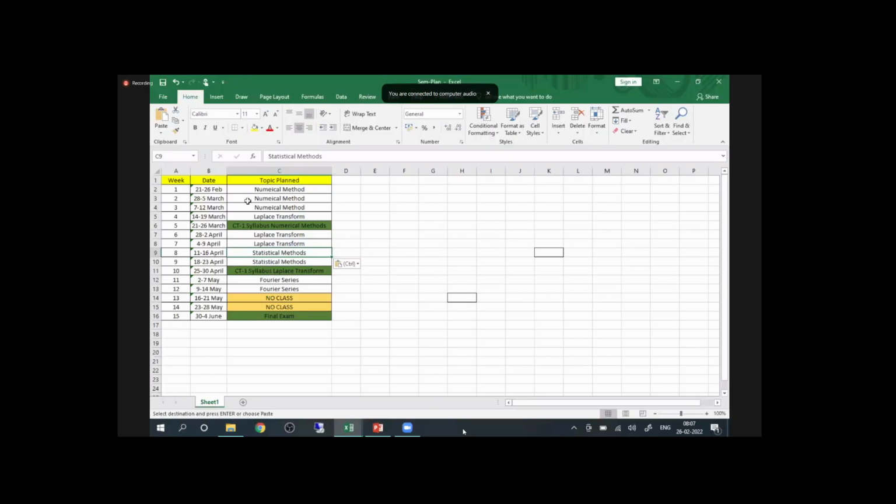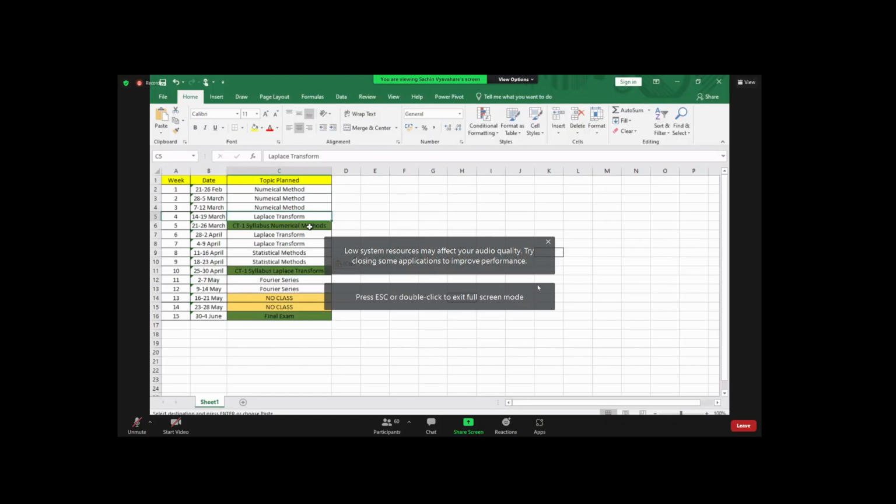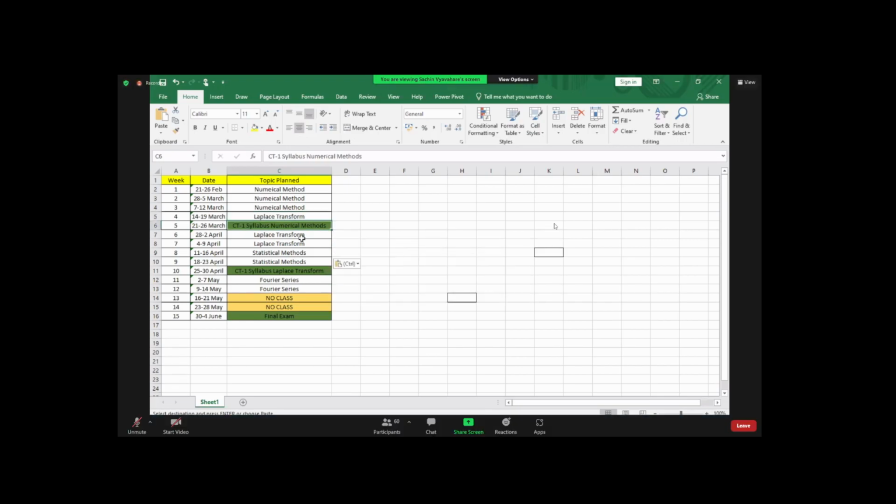This semester plan, you can observe a little bit. I want only 3 weeks to finish numerical method. Then we'll start Laplace transform. The first CT1 will be on the 21st March, and at that time the syllabus is only numerical method.